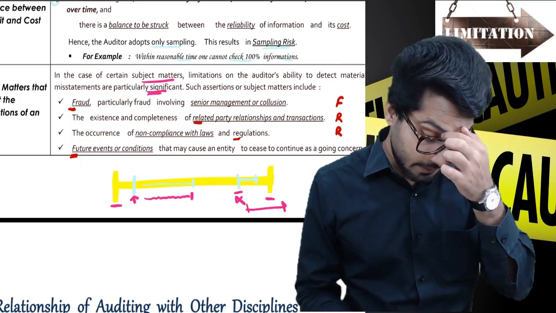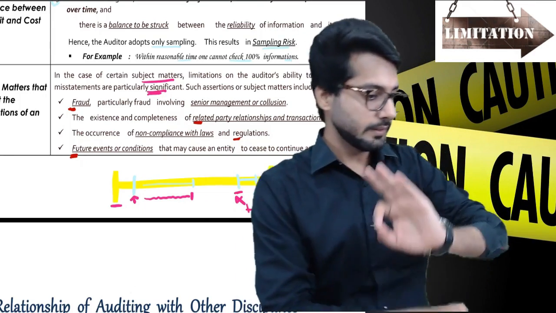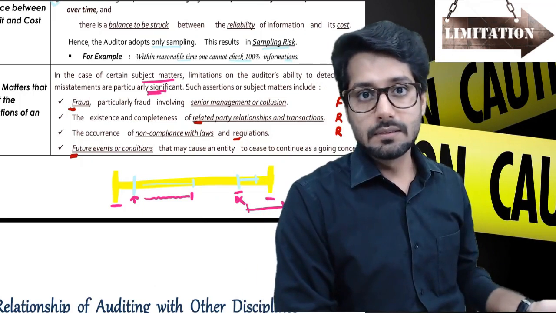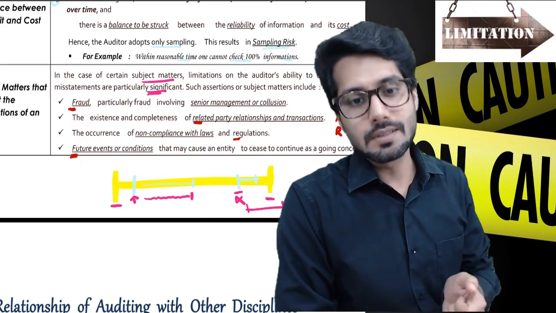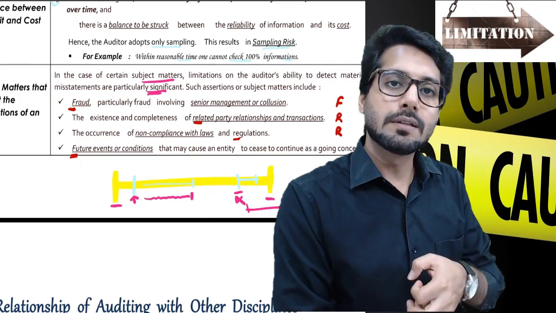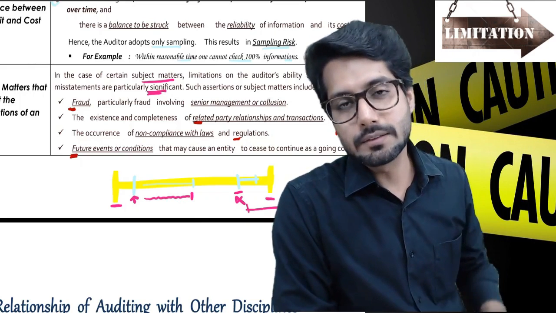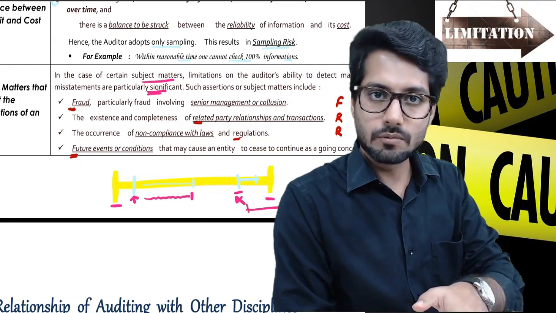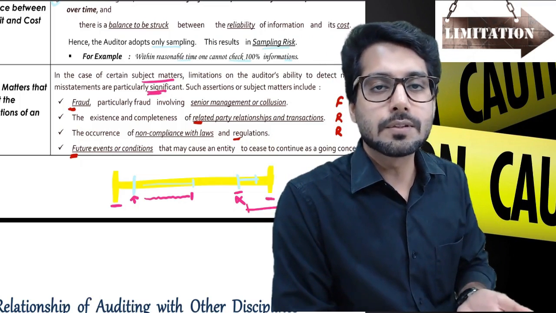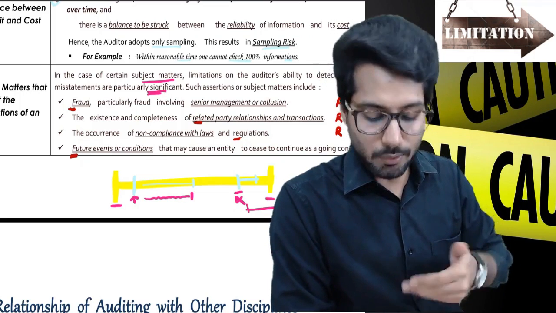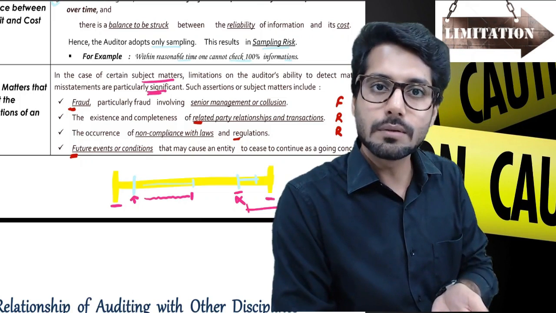The existence and completeness of related party transactions. Well, they have a related party transaction, a girlfriend, a relative, a director who is our relative, and we are doing transactions with them. Now the first thing is 550 asks that if there is any related party, you disclose them separately. But since we have committed a fraud, why would we disclose a related party for you to check it, right? So we are not going to ever tell you that. So we will hide it in the first place. So if we are not showing it, how can you even go about checking the information? You'll consider that to be arm's length price only.